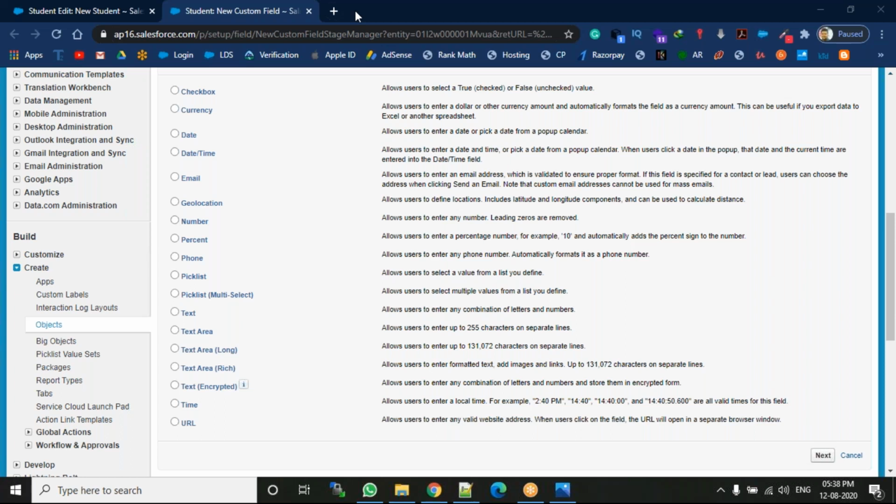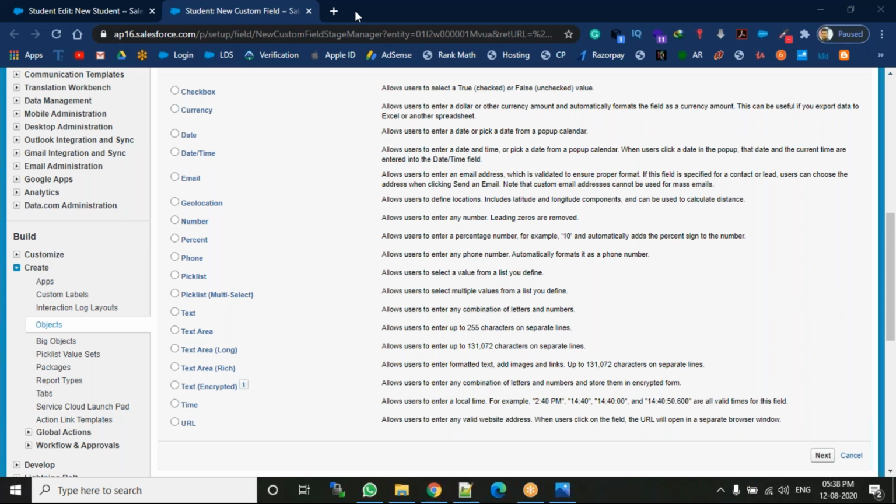Data type is nothing but what was the data we are allowing to store, what was the data we are allowing to save as information. For example, a number field is there. Number is a data type, so this number allows only numbers. If you enter text here, obviously it will show an error. What is the next one? Text. Text allows you to enter both numbers and characters.